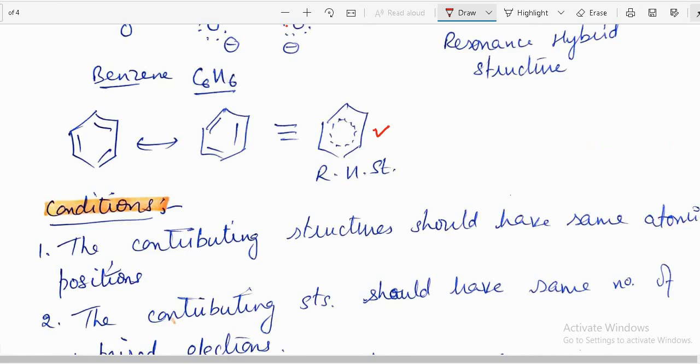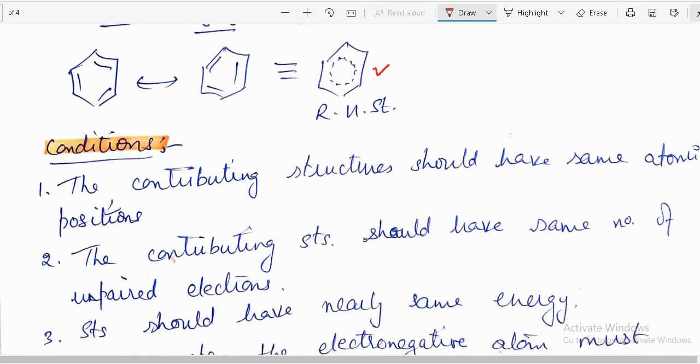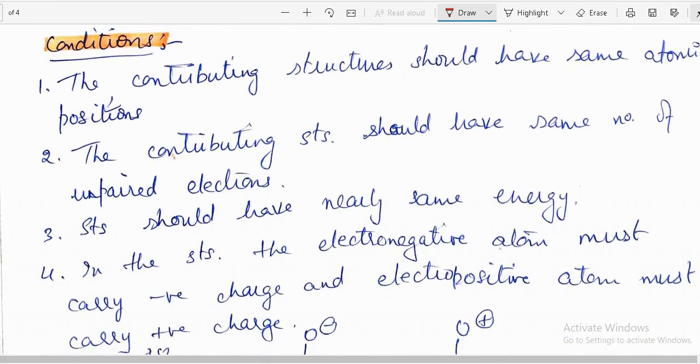Next, what are the conditions for resonance? When we draw the structures, the contributing structures should have the same atomic positions, meaning the position of atoms should not be changed. Second, the contributing structures should have the same number of unpaired electrons, that is, unpaired electrons which are not involved in bonds should be the same. This we will further see in examples.